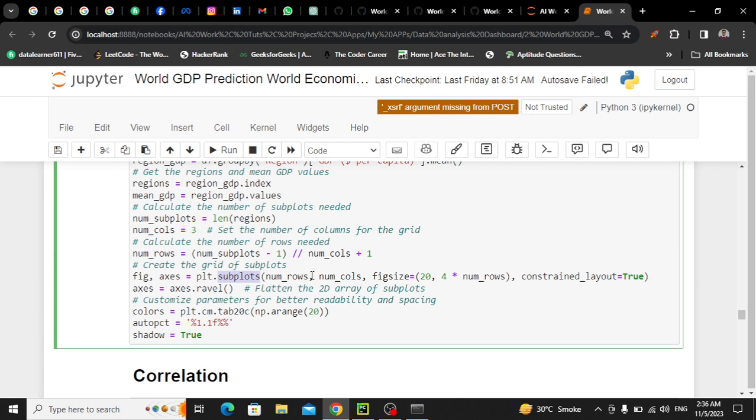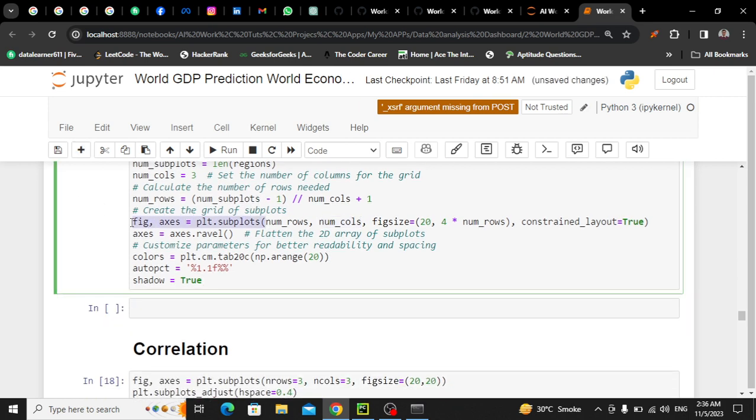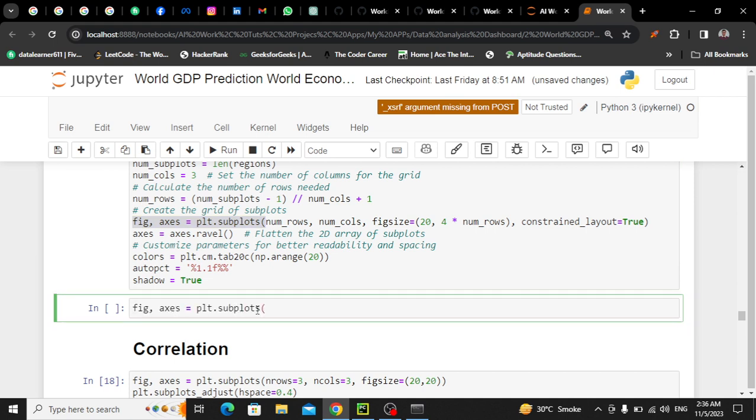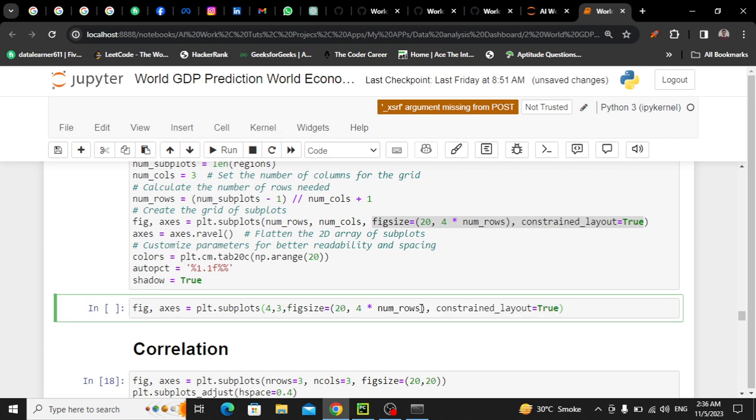उसके बाद वही same figure axes plt dot subplots। Now हमेशा याद रखना कि subplots के अंदर आप only this thing नहीं दे सकते, you can use some other parameter like constrained layout, number of rows, number of columns. Just let me show you. Control C, control V. I want row 4 column 3, size will be this and all these things, and size will be 20 by 8.